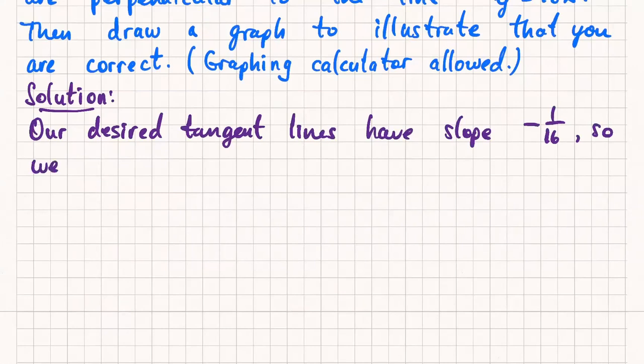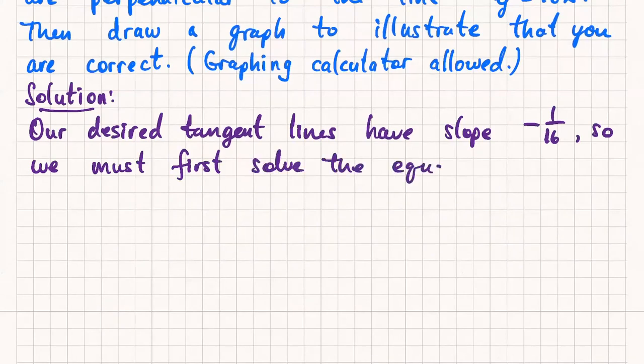So we must first solve the equation f prime of x equals -1/16. Are there any questions about that? That's just the outline of what we're doing, because now we're going to do all the little steps in between.